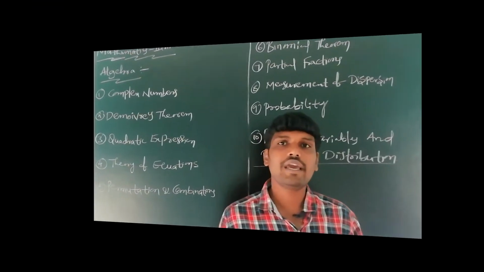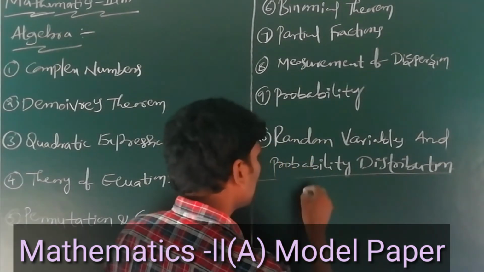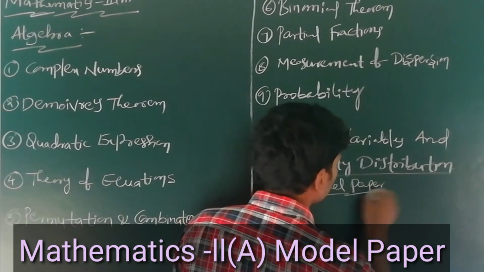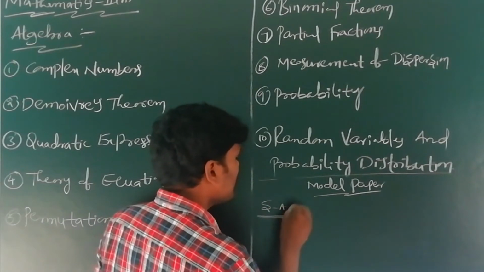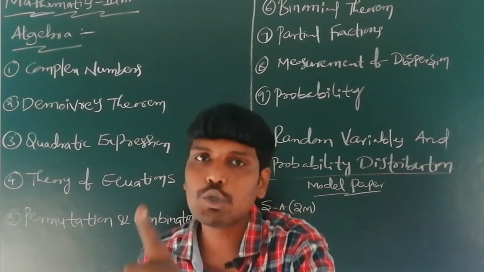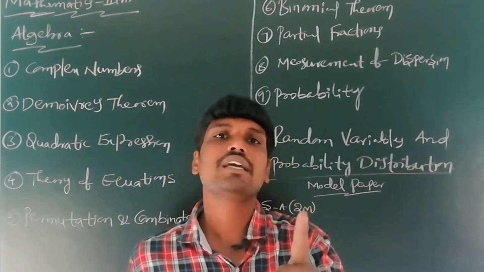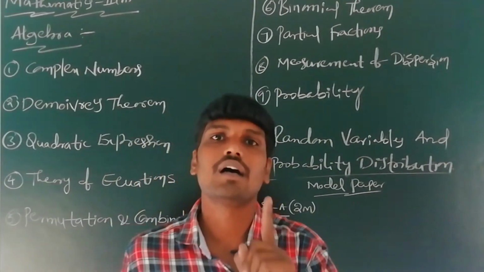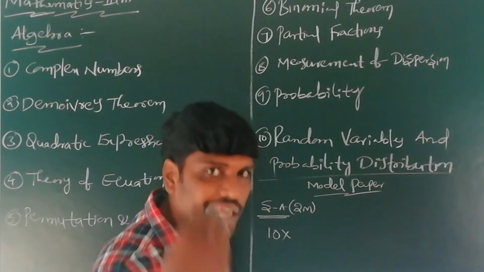Now, what is the model paper of the Telangana Board of Intermediate? In this model paper, Mathematics 2A has 3 sections. Section A belongs to only 2 marks questions, very short answer questions. In section A, 10 questions are given, and you can write all 10 answers. Each answer carries 2 marks.